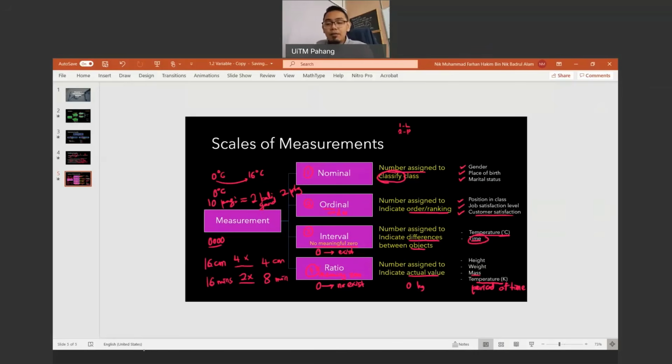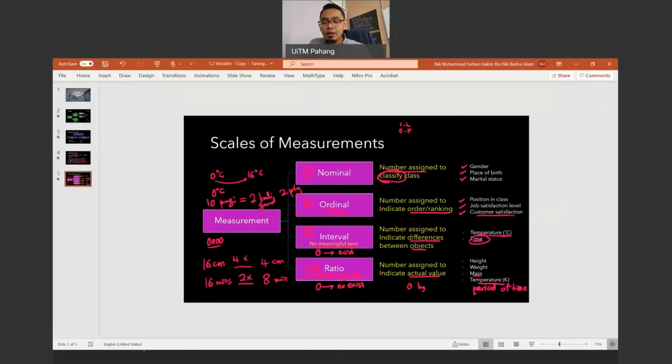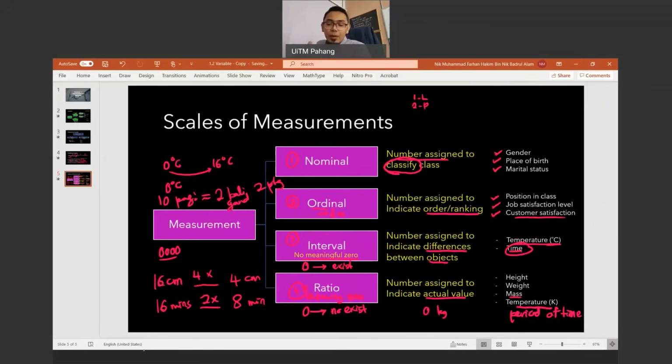Right? So these are 4 levels of measurement. So the first one will be nominal, ordinal. The third one will be interval dan juga finally ratio. Okay? Under nominal, kita tak boleh nak buat ranking. Contoh tempat lahir. Kelantan, Terengganu, Pahang. Tak boleh nak buat ranking. Siapa nombor 1, siapa nombor 2? Tak. Tapi kalau kita kata top 3 negeri bersih, boleh. Yang pertama siapa bersih? Yang kedua siapa bersih? Ketiga siapa bersih?